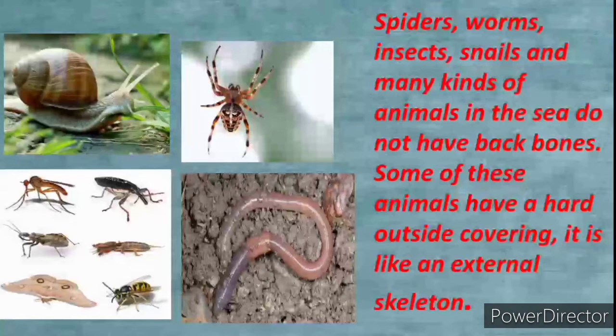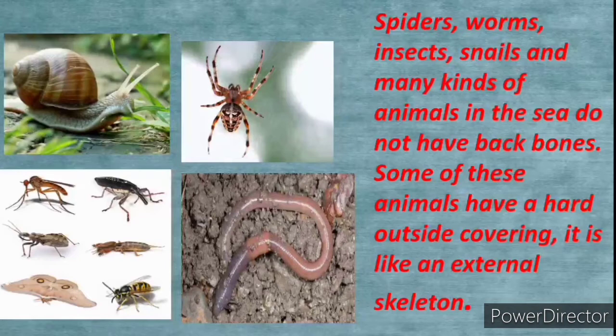bed bug, honeybees, moths, butterfly. So our spiders, our worms, our insects, snails, and many kinds of animals in the sea do not have backbones, but their outside covering is hard. When you touch their body, it's usually hard on the outside. Like a snail, for example, has a hard shell covering it on the outside.